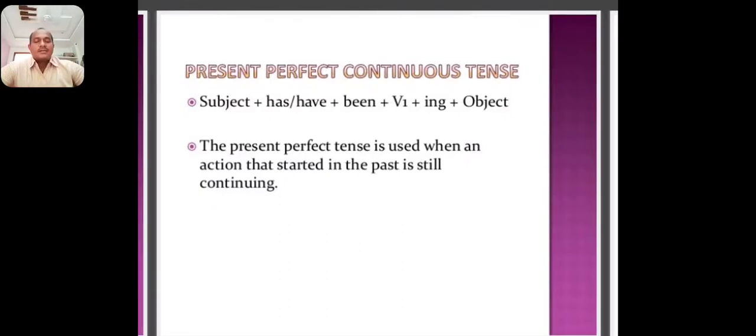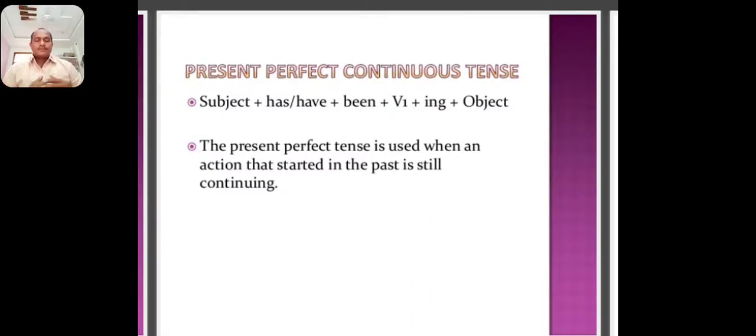Here, since indicates a point of time, and for indicates a period of time, for example 6 hours, 5 months, 3 years, 10 days. If you want to recognize the present perfect continuous tense in the examinations, you can identify these keywords: since, for, how long. By these keywords, you can easily find out the present perfect continuous tense in examinations.